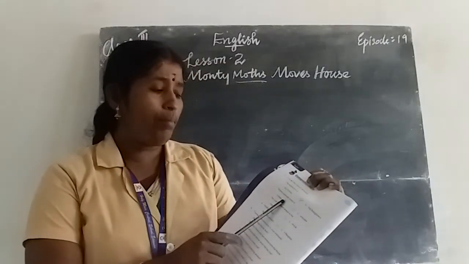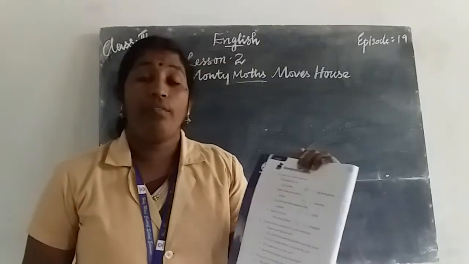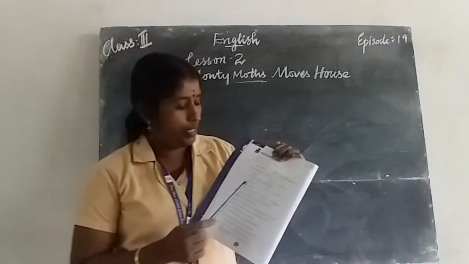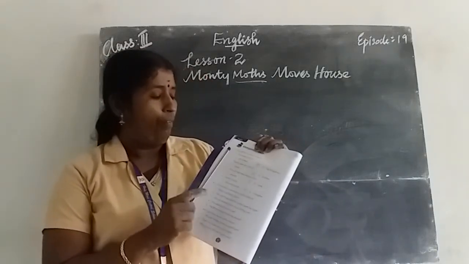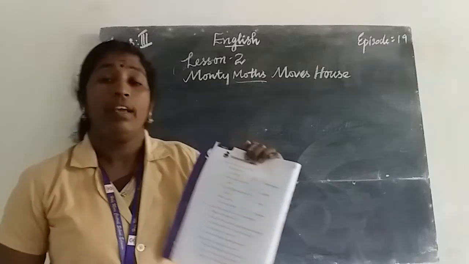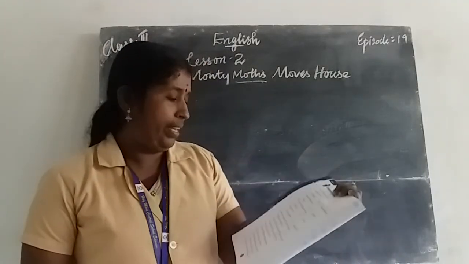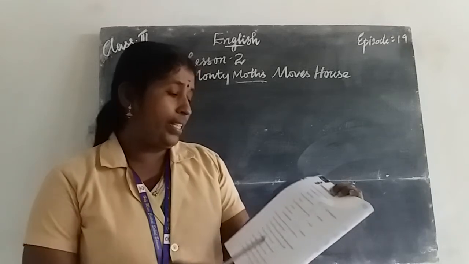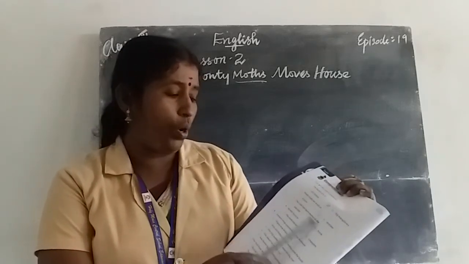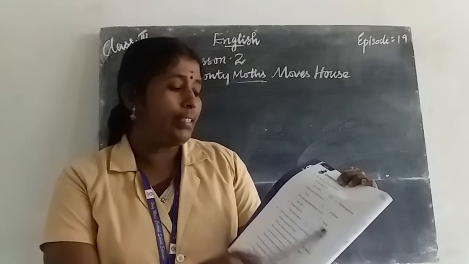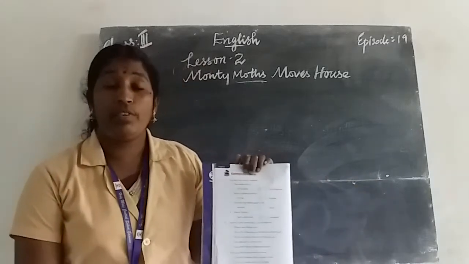Second one, warm coats are worn in winter. The correct option is the first one, winter. Warm clothes are worn in winter, W-I-N-T-E-R. Next one, the coat had been stored in the almirah or trunk. Which one is correct?